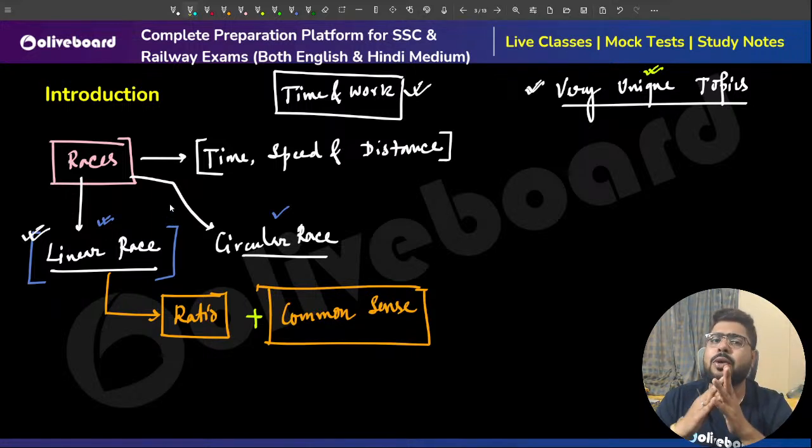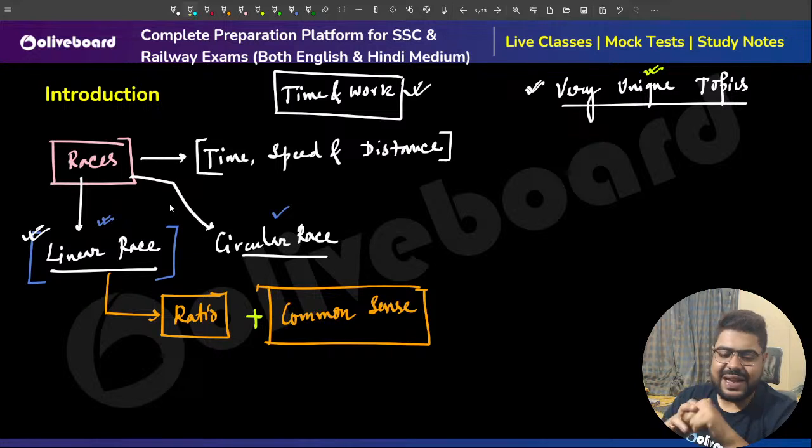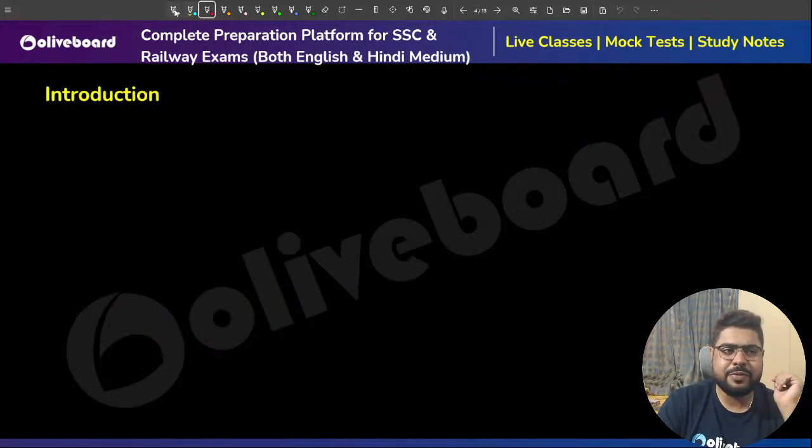If you learn this topic, then no matter what type of questions come from it, you will be able to answer everything, because this is all about understanding rather than rigorous practice. You need practice, but understanding is much more important, because the approach is more or less the same for all questions. If you understand the approach by heart, you will be able to solve all types of questions.